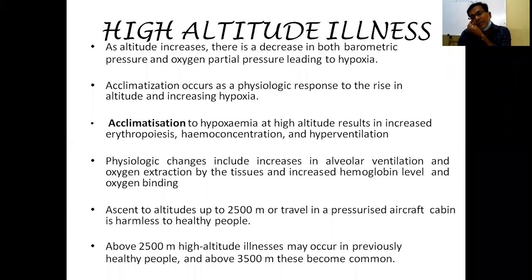These are the blood chemical changes during high altitude exposure. These patients may develop polycythemia. So, increased erythropoiesis, hemoconcentration, and hyperventilation. Physiological changes include increased alveolar ventilation, oxygen extraction by the tissues, and increased hemoglobin level and oxygen binding. Those at high altitudes have increased hemoglobin levels. These are the physiological adaptations to high altitude. So physiologically, the patient's CBC shows polycythemia.